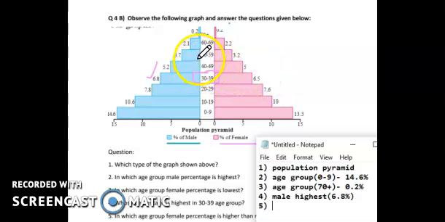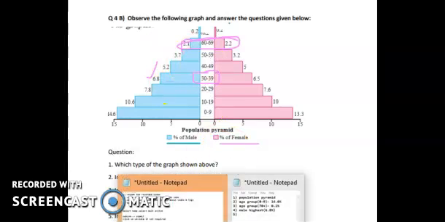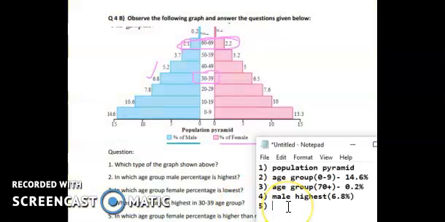In the same pattern, if you go up, everywhere it is like that only. Only in the case of 60 to 69, the male population is 2.1 and the female population is 2.2, which means here the female population is more.